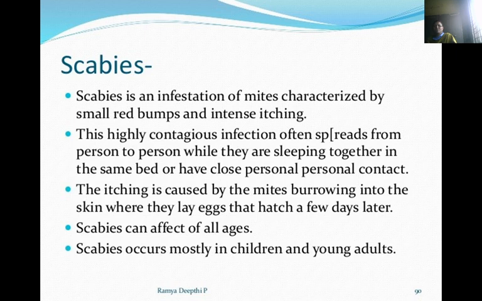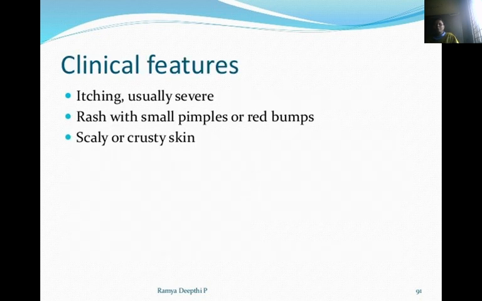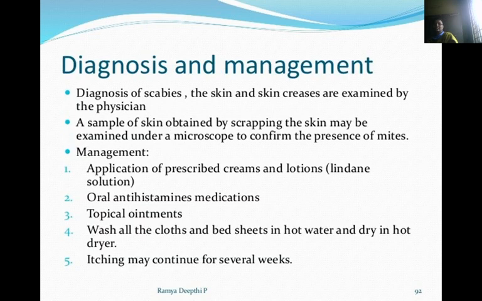The itching is caused by the mites burrowing into the skin, where they lay eggs that hatch a few days later. Scabies can affect all ages. Scabies occurs mostly in children and in adults. Clinical features are itching, usually severe, rash with small pimples and or red bumps, scaly and crusty skin. Then diagnosis and management.